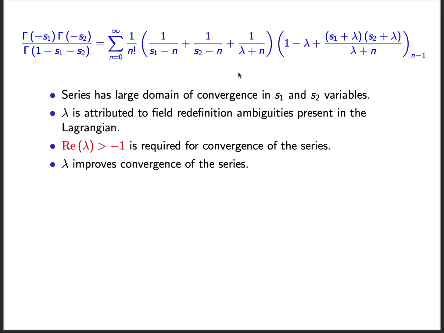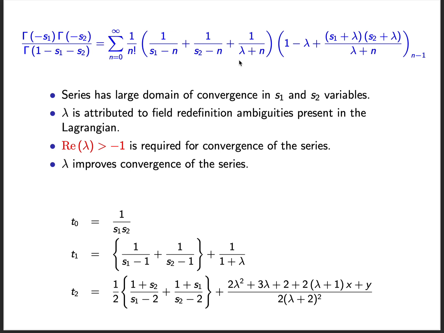Note the presence of the free parameter lambda, which in general can be complex. For the convergence of the series, we require the real part of lambda to be greater than -1. Lambda reflects the fact that in the Lagrangian formulation, we have the freedom of redefining the fields, which will change the contact terms and cubic interactions. The presence of lambda improves the convergence of the series.